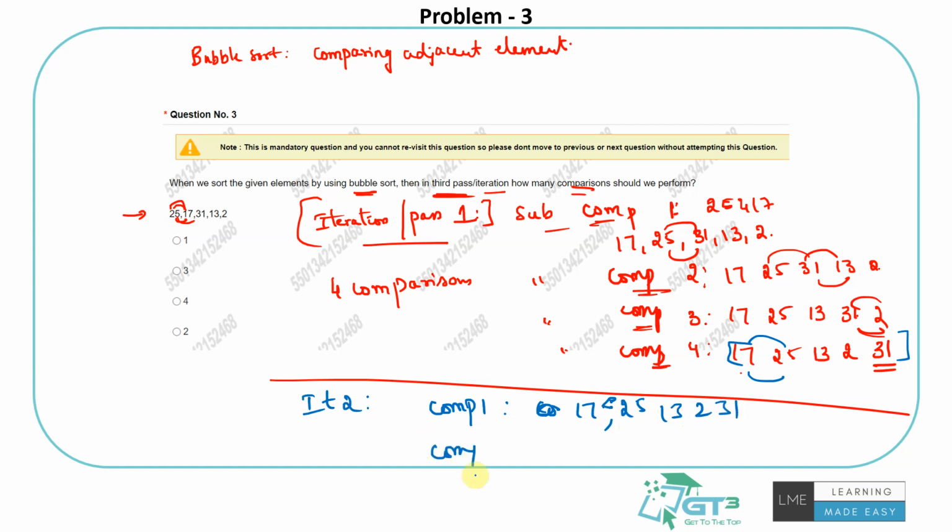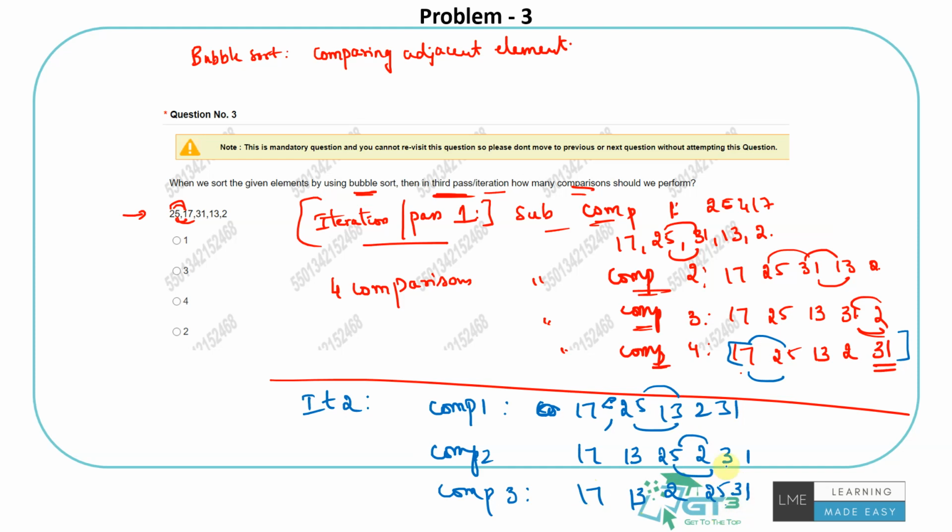The next comparison is comparing these two, 25 and 13. So 13 is smaller than it, so 17 comes here and then 13 comes here, 25, 2 and 31. Then what about the third comparison? Now I will compare these two. So 2 is smaller than 25, so I will get 2 here, 25, 17 and 13.